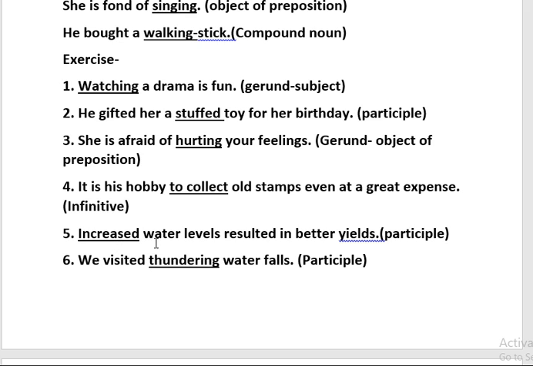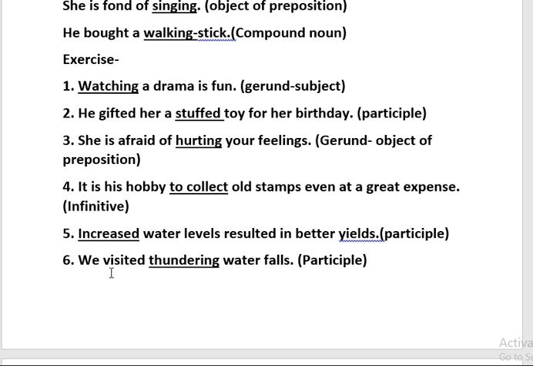After that, increased water levels resulted in better yields. This sentence again you can say, children, it is past participle here. Here it is describing the water levels. Which water levels resulted in better yields? Increased water levels resulted in better yields. So here again it is adjectival past participle, children.